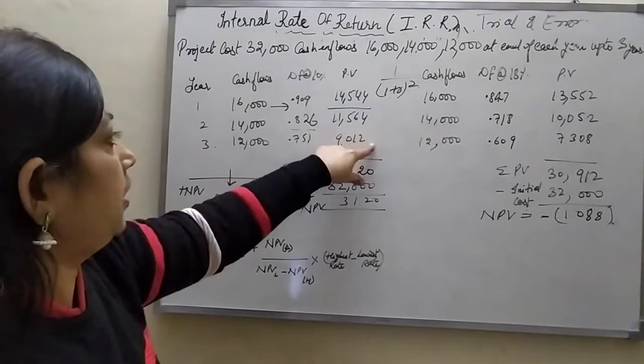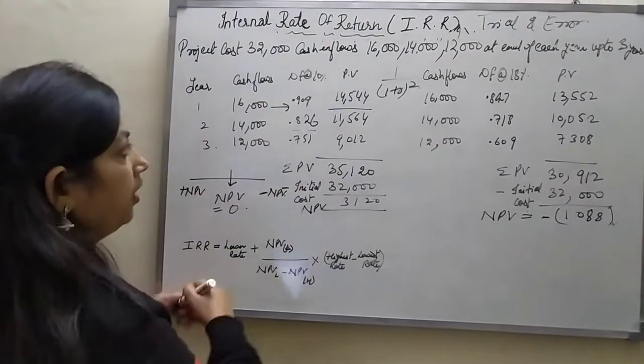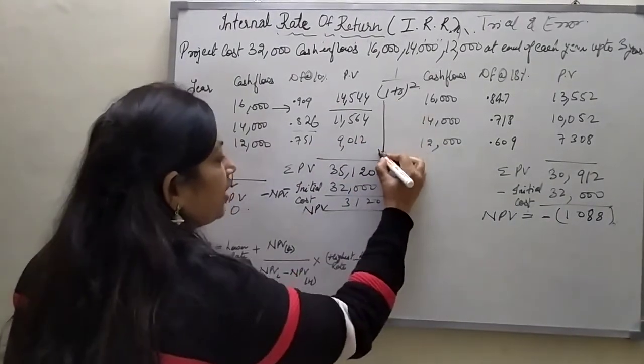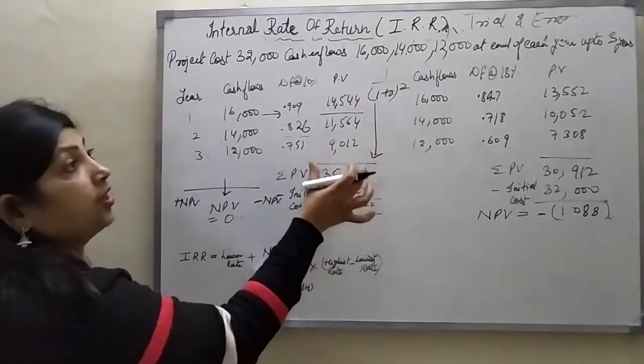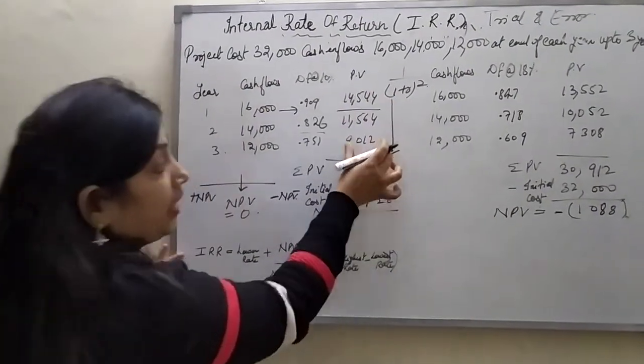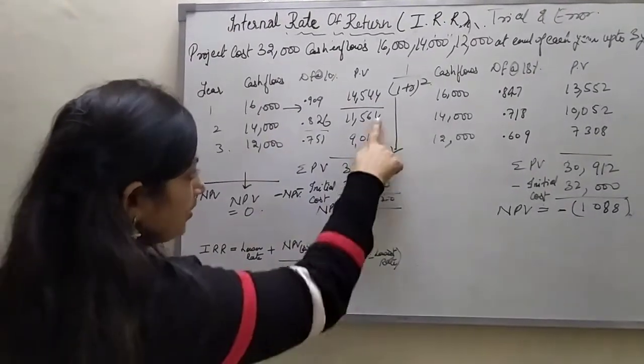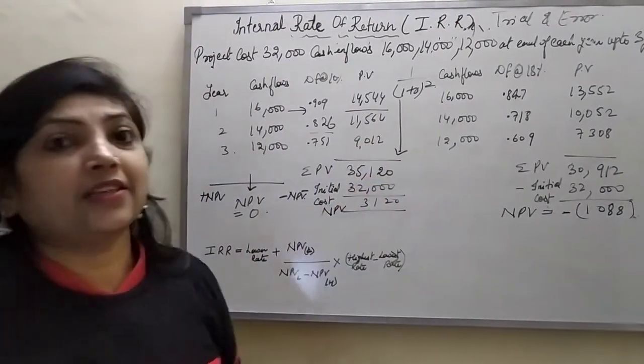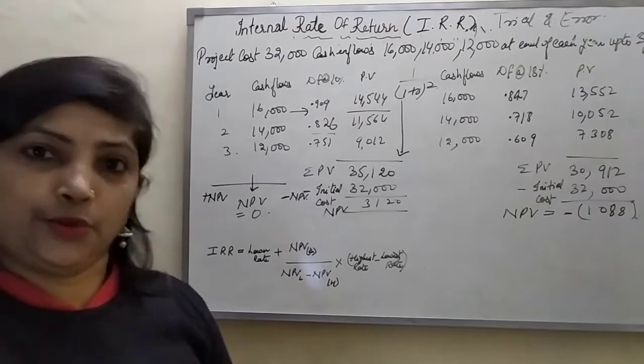The same thing we apply in the third year, and after that we summarize the whole present value of cash flow. If we total it, we get 35,120.